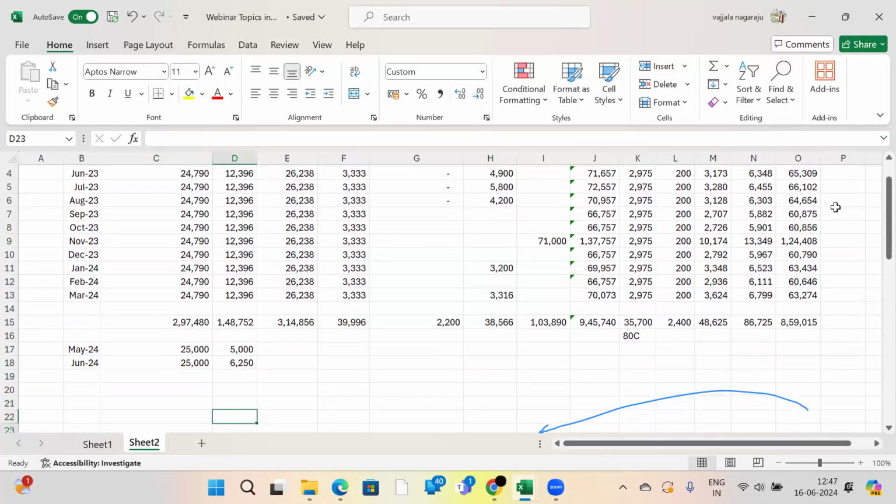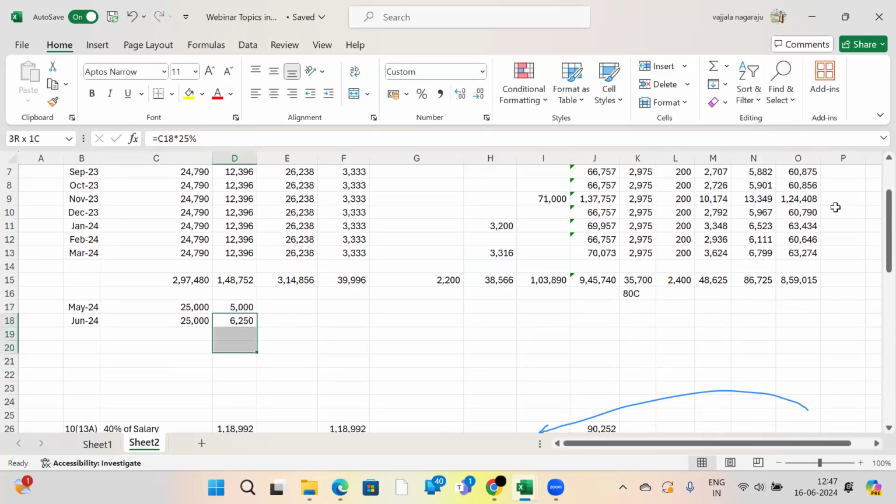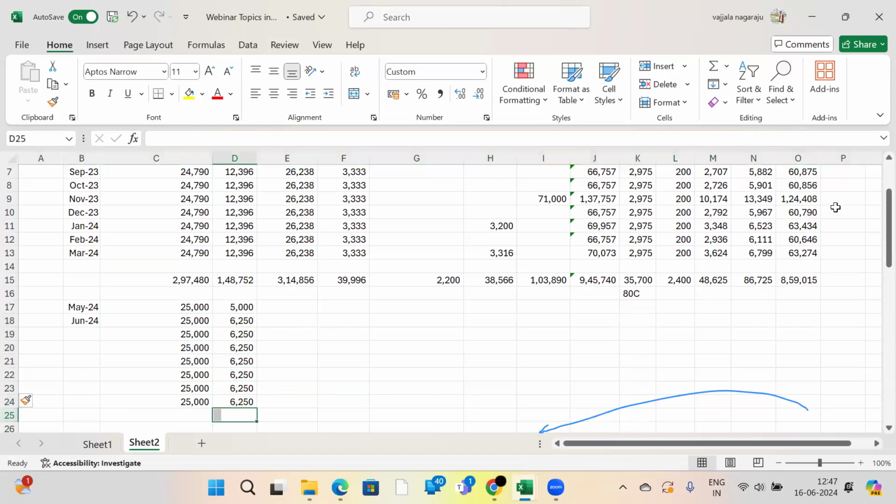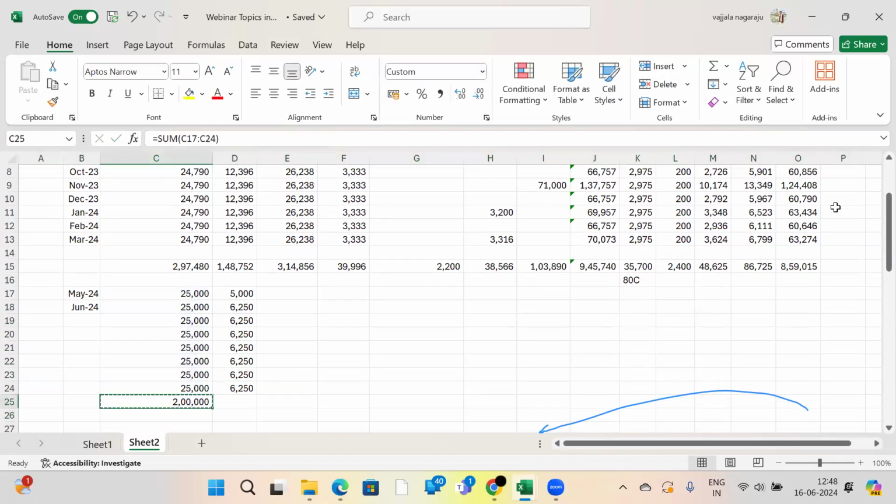Like this, each and every month you will get your salary. At the end, put together, this is your total salary. Different allowances will come, and PF deductions, ESI will go. Okay?